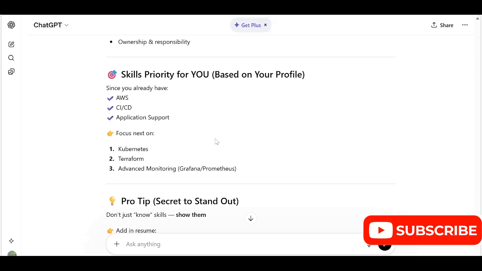Now I want to do a final recap. We have discussed resume improvement, email writing, and faster learning. But in today's session, we have only seen the demo of resume improvement. In the next session, we will see the demo of how to improve your email writing by using the correct prompt, and how to improve your faster learning. So please be with me in the next session as well.